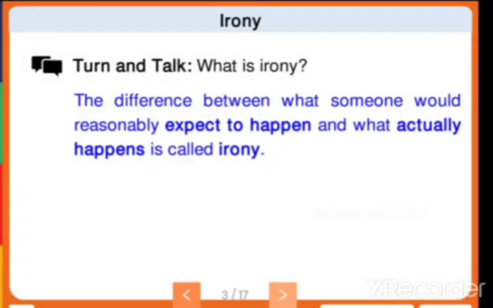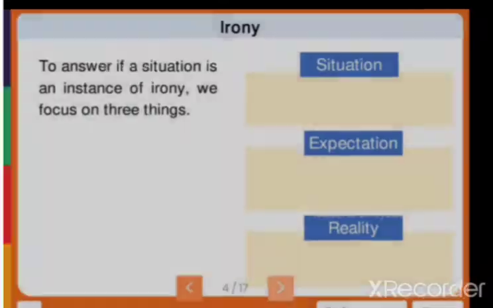So here they have given a clear view about irony. The difference between what someone would reasonably expect to happen and what actually happens is called irony. The person will expect something from somebody, but the reality will be different. That is known as irony.